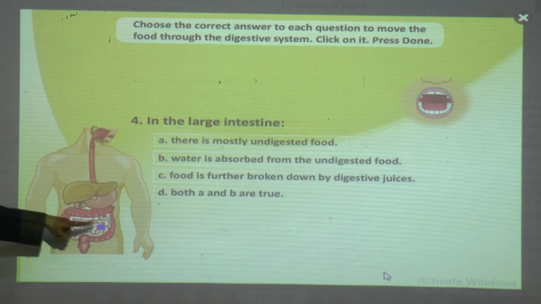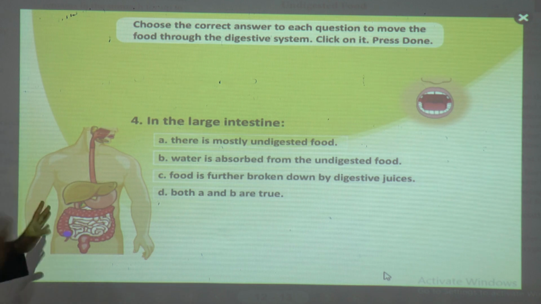Now food entered the small intestine. Okay. Now we have to find out what happens in the large intestine, because the food is now in the large intestine. Now here you can see the blue dot is there. Now see, in the large intestine there is mostly undigested food. Water is absorbed from the digested food and food is further broken down by digestive juice.